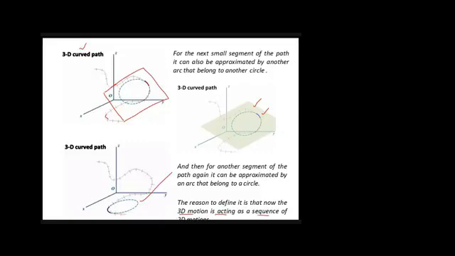Overall, a particle is following this 3D curve, but this curve is somewhere lying in this plane, somewhere in this plane, and somewhere in a plane that is tilted to both planes. So we can say that the 3D motion can be considered as a sequence of so many 2D motions.